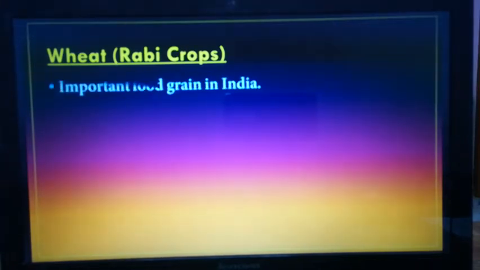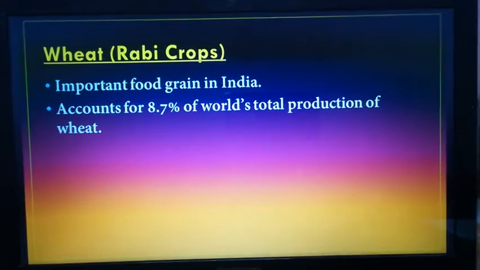Wheat is the most important food grain in India, and it is the staple food of millions of Indians, particularly in the north and northwest part of the country, Punjab, Haryana, even UP. India accounts for 8.7% of the world's total wheat production. It is rich in protein, vitamins and carbohydrates and provides a balanced diet. India is the fourth largest producer of wheat after Russia, USA and China. That is, 8.7% of the world's total wheat is from India.